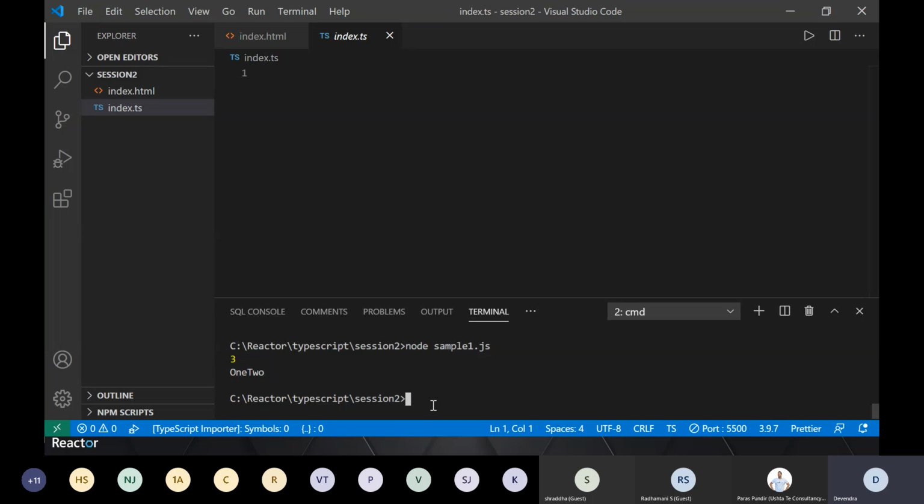So it is not recommended to install TypeScript at global level, right? You should be installing TypeScript for your specific project, because those two projects can be using different versions of TypeScript, right? So that is one part, right?